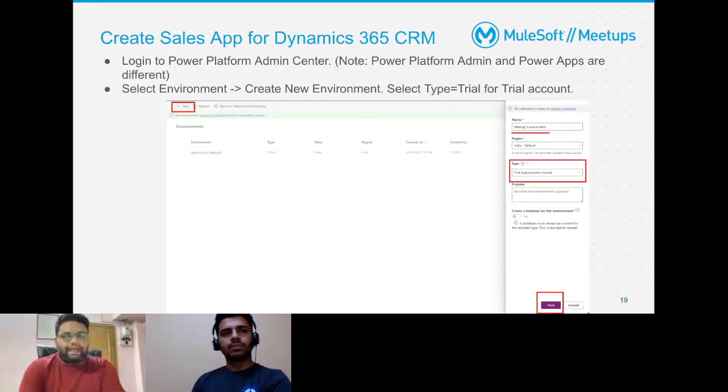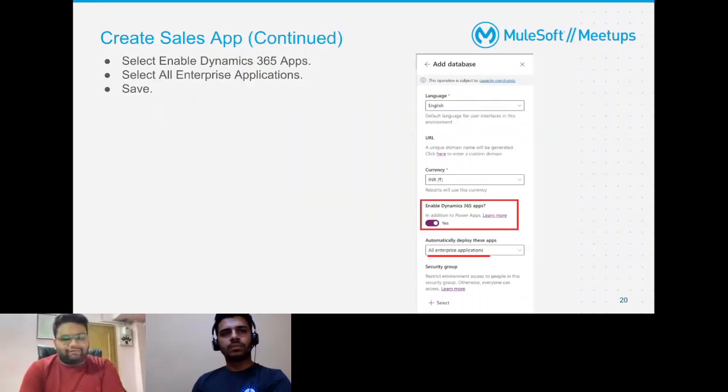And inside that config itself, you need to select this checkbox that says enable Dynamics 365 apps. Without this, you won't be able to see the sales apps. If you don't have sales apps, you can't see the accounts or contacts or anything like that. So you need to enable Dynamics 365 apps first. These are very subtle steps that if you don't follow, things don't work very well. So that's why I've covered all of these small steps that you need to follow.